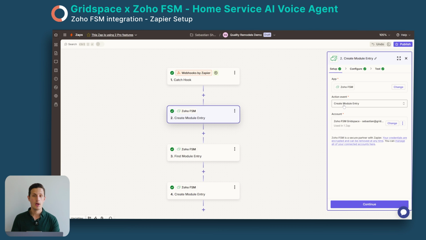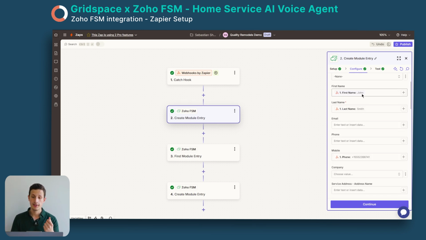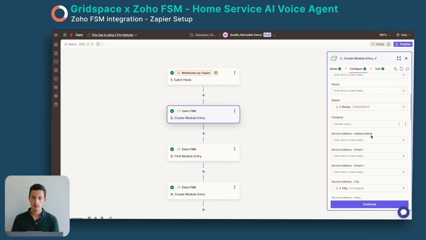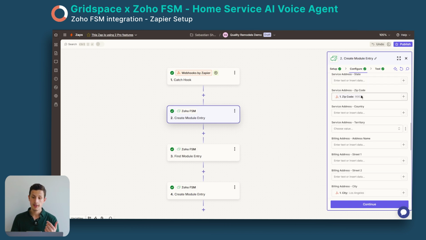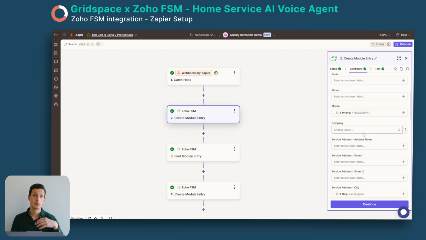And then what we're doing now is first we would like to create a model in Zoho FSM. So first we need to create the contact, because we would like to also create a request, but first we need to create a contact to attach to the request. So we're creating a contact here, using the data dynamically from the webhook we got here. So it's John Smith, and then the mobile number. I can also add the zip code and the city. So you can add as much information as you would like, or as you collect, and then we create that.